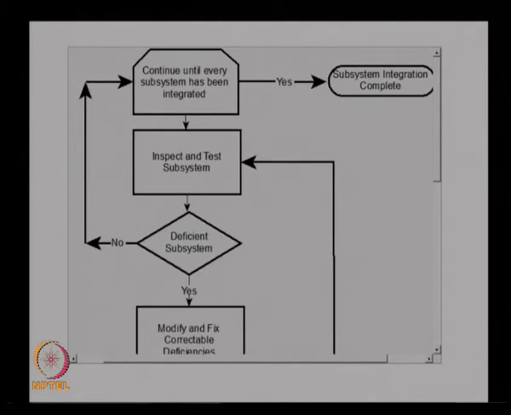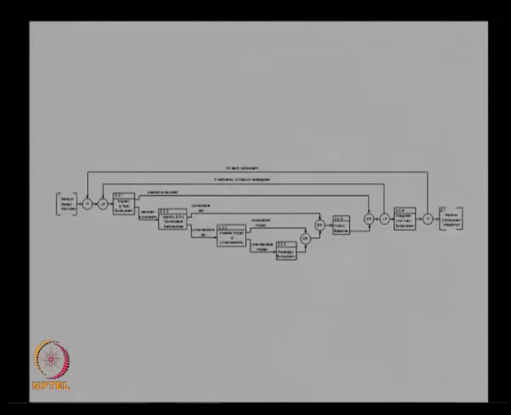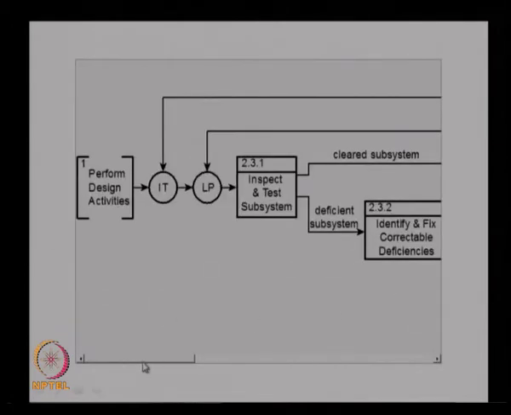So, that covers the configuration item integration, or component level integration, and subsystem level integration. The same thing can be shown as a function flow block diagram. We will discuss the function block diagram in one of the coming lectures. This is basically the same flow chart shown here as a function flow block diagram. IT represents the iterations and LP is a loop.